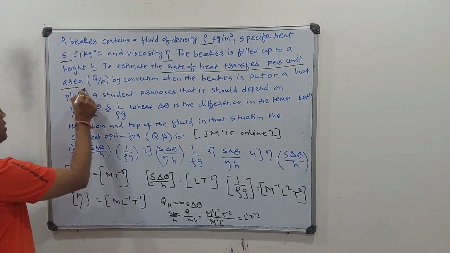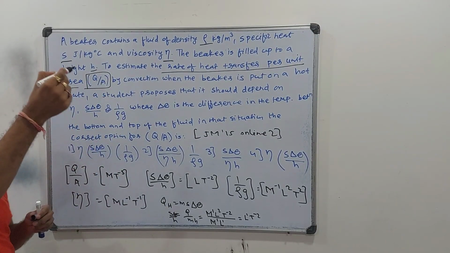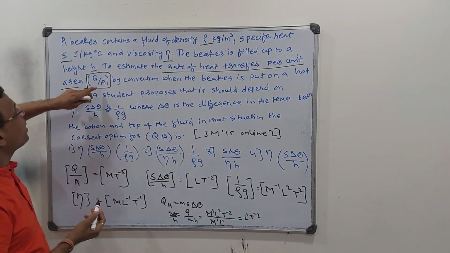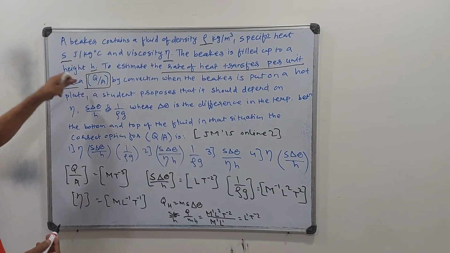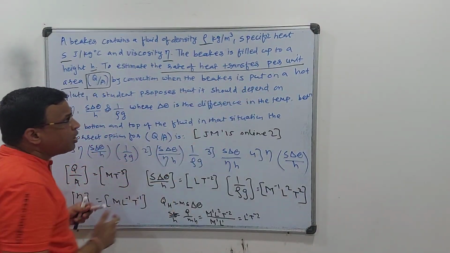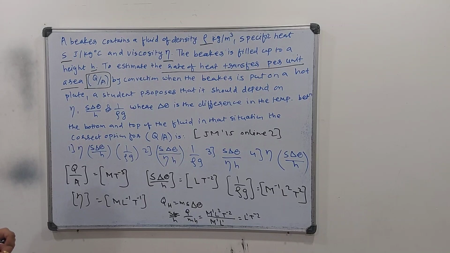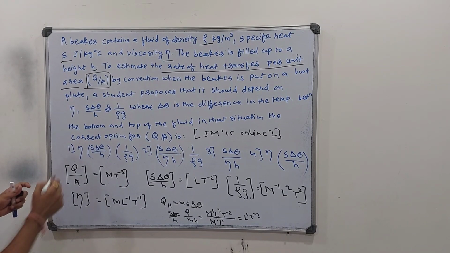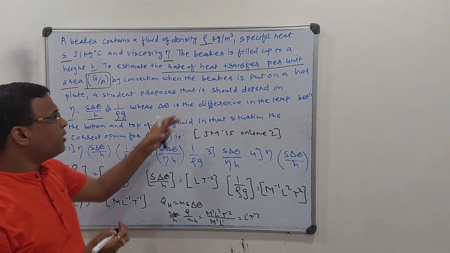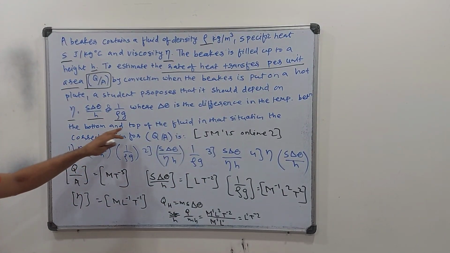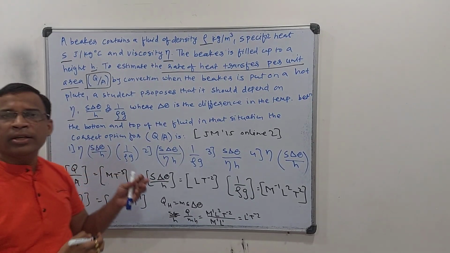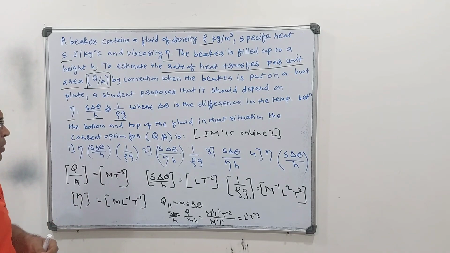per unit area, so that is Q by A, and the rate is always per unit time, so basically it is Q by t by A, by convection, when the beaker is put on a hot plate. A student proposes that it should depend on these three parameters. So he has combined this, where delta theta is the difference in the temperature between the bottom and the top of the fluid. So it's a thermodynamics question, and along with that including fluid mechanics. So combination of both. Very good question.